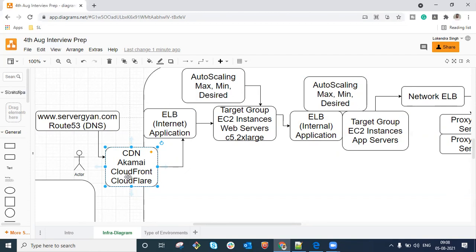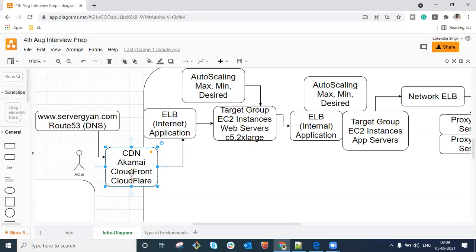Sir, so it means CDN can work as a cache server as well. Yes, CDN can work as a cache server, but for static files only. So it means the CDN caches the static content for a certain time, and the TTL will play the role. Is it right? You're right.